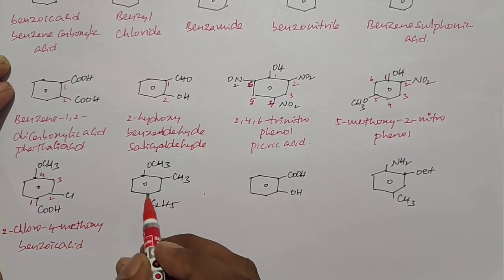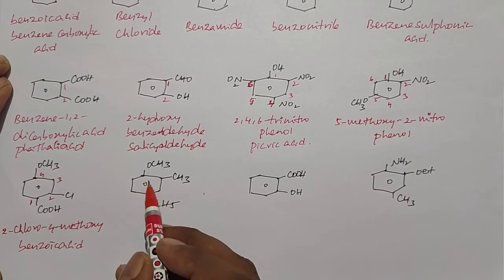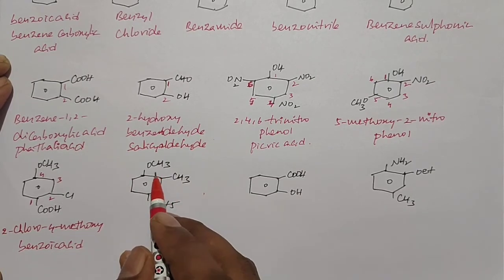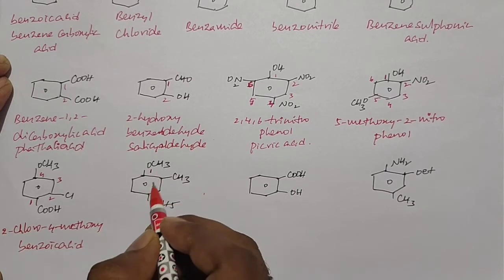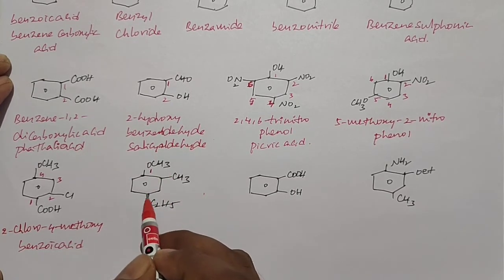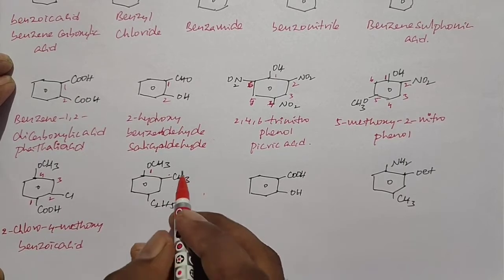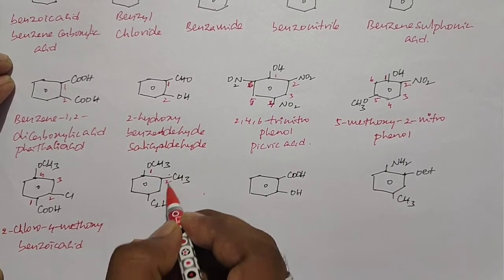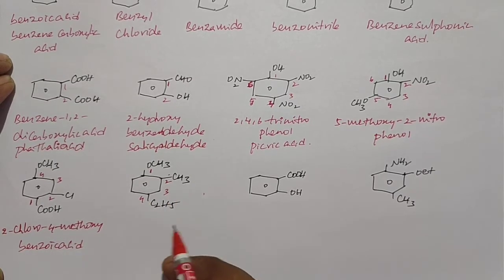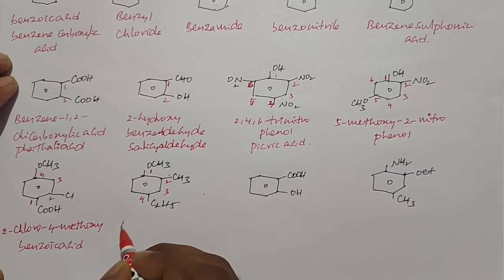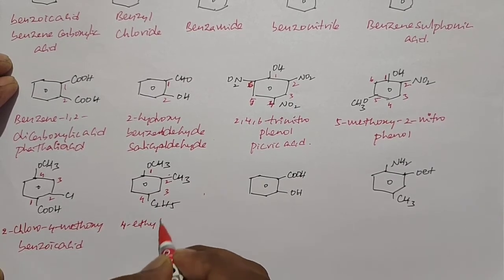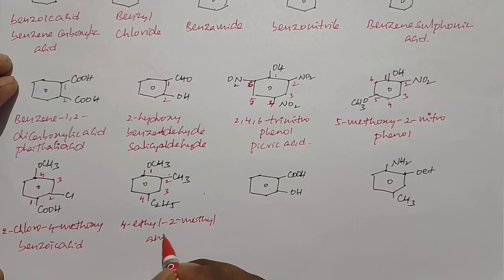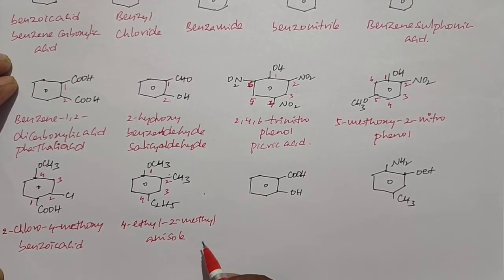When you come to this compound, this structure consists of a benzene ring with groups methoxy, methyl, and ethyl. So methoxy is considered the main parent. Why? Because the presence of methoxy group on benzene ring we consider as anisole. So here methyl and ethyl are substituents. Then proceeding numbering 1, 2, 3, 4, we get 2-methyl, 4-ethyl. Based on the alphabetical order, we write 4-ethyl-2-methyl anisole.